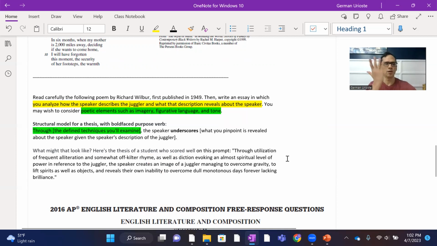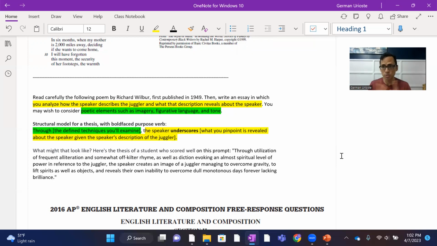You have the, through these techniques that I'm going to look at, the speaker underscores, the speaker illustrates, or the speaker reveals, any of those purpose verbs that I'm sure your teachers have taught you, right? The speaker underscores in this case. And there's the yellow. Whatever it is you pinpoint is revealed about the speaker given the speaker's description of the juggler, right? Now, again, let's see, what would a good thesis look like?